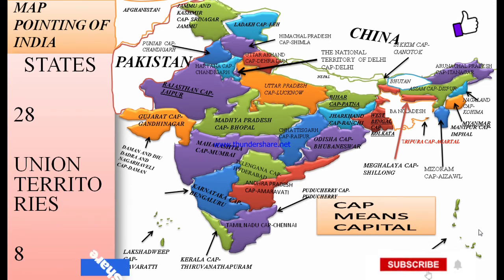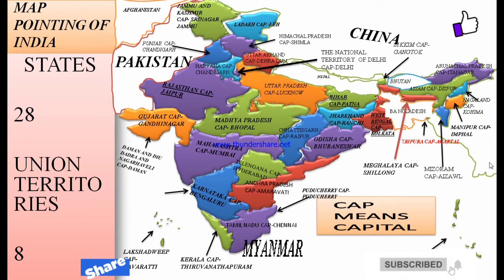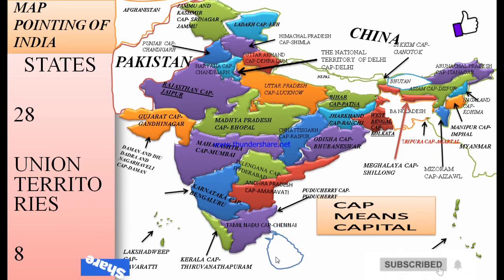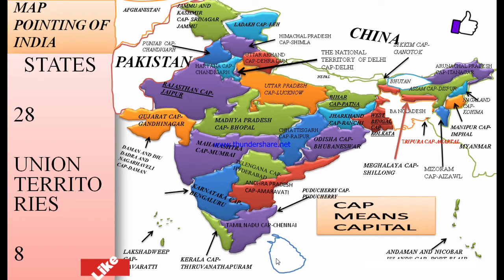If you live in India, please comment. I am telling again. This is Andaman and Nicobar Islands, capital Port Blair, that is also a union territory. This is Myanmar. This is Sri Lanka.